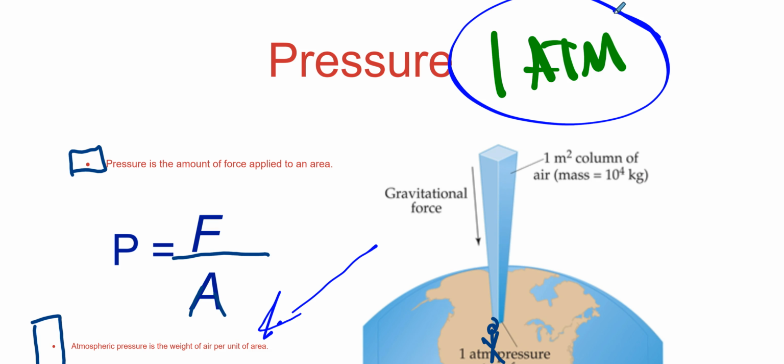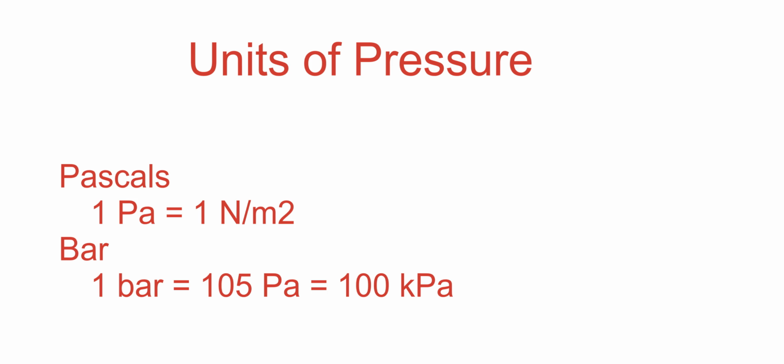It's the weight of air divided by area. In pretty much all of our labs and activities, we will be at 1 ATM because we just assume we have 1 atmosphere of the air above us pushing down. So that is pretty simple.